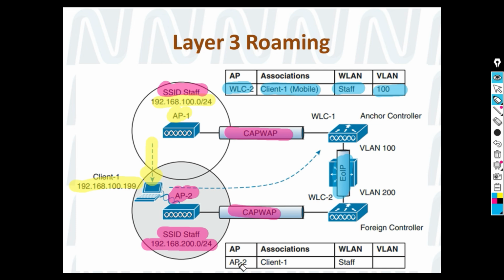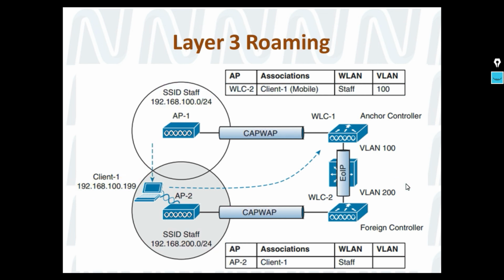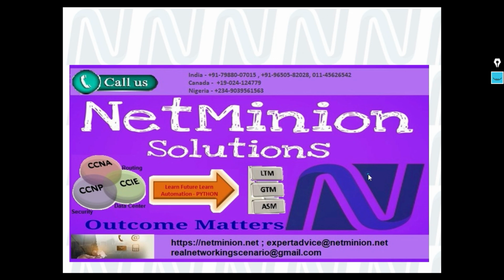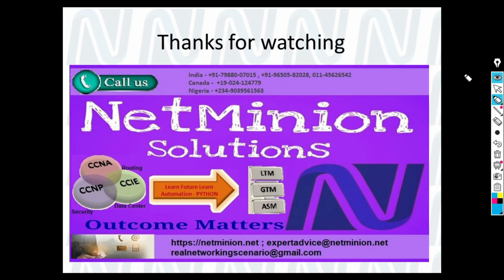The client will be in the association table here, and over here also the client will be in the association table, and it will know that it is associating with AP2. But in the background you will be able to see where this client was originally anchored. So that is all about roaming, and I hope this lecture was useful.